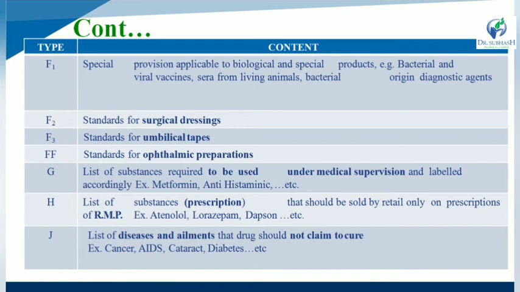Double F stands for ophthalmic preparation. So what is F2? It is the standard for surgical dressing, while F3 is the standard for umbilical tapes, while double F provides the standard for ophthalmic preparation.